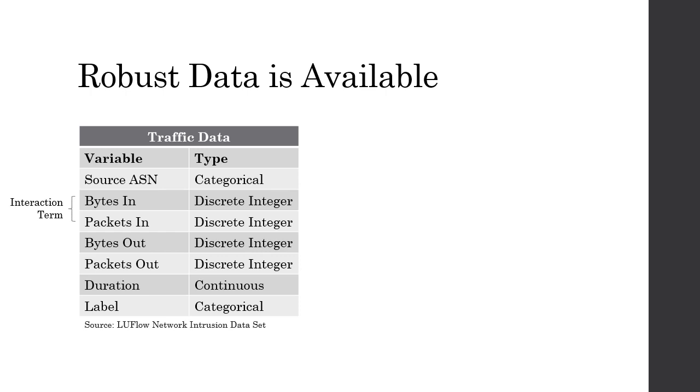Because packets vary in byte size, and a common form of malicious traffic is attempted injection of malicious code, there might be an interaction between bytes in and packets in. An interaction term may capture differences in the way bytes are compiled in the packets of malicious traffic.